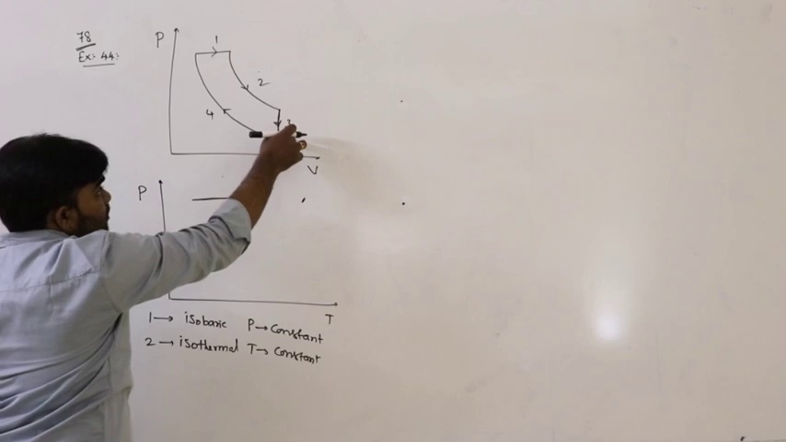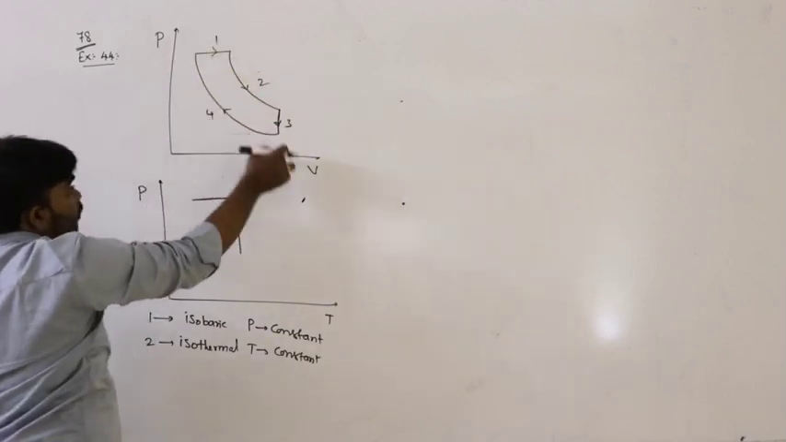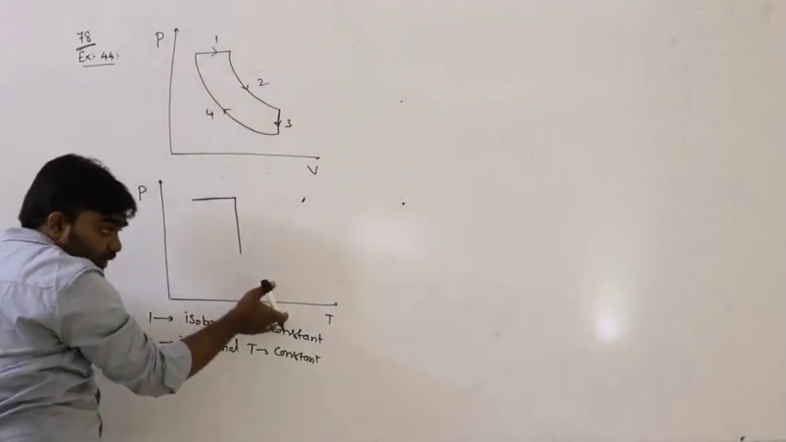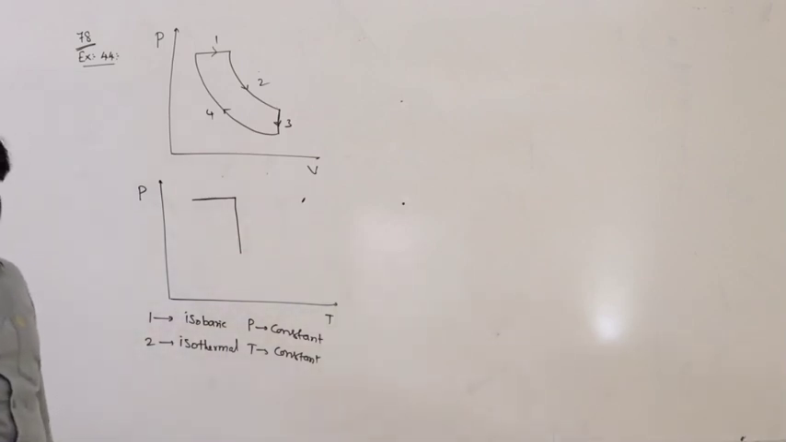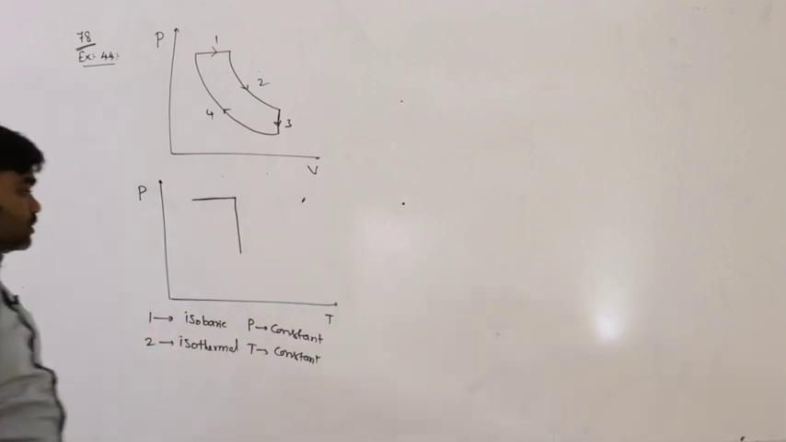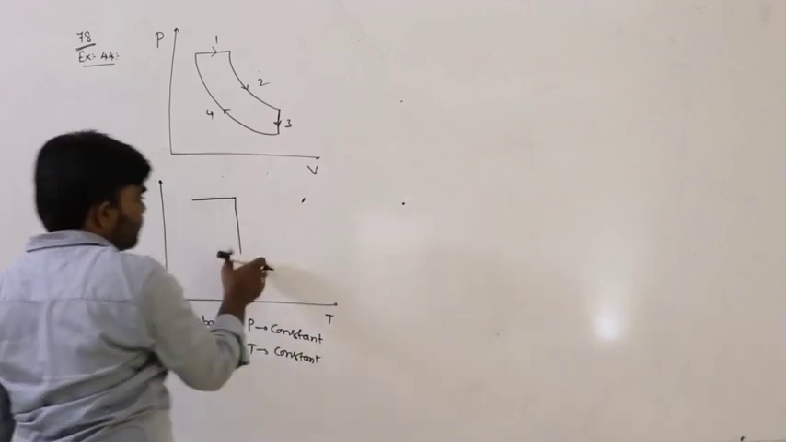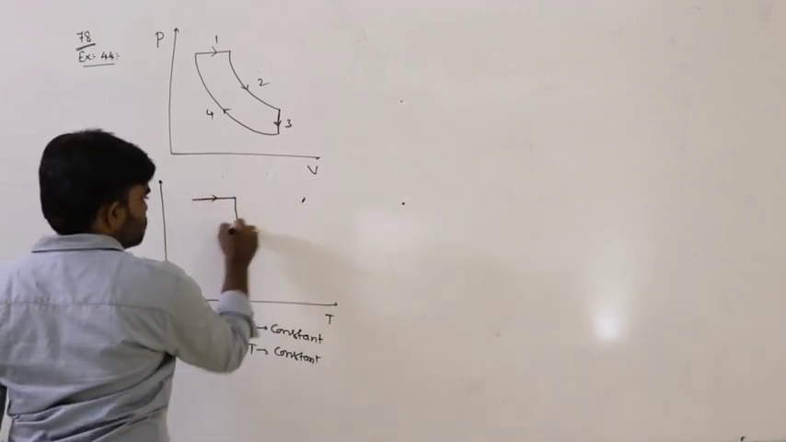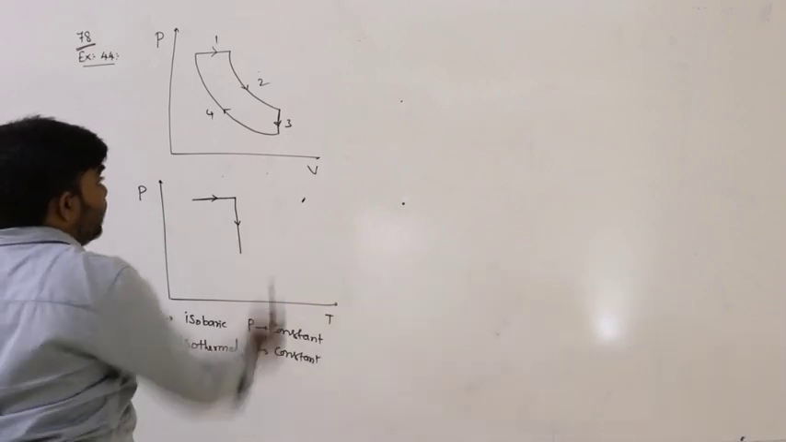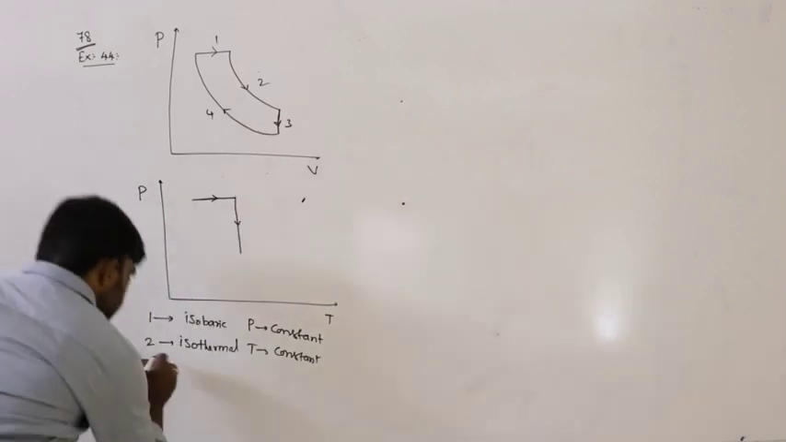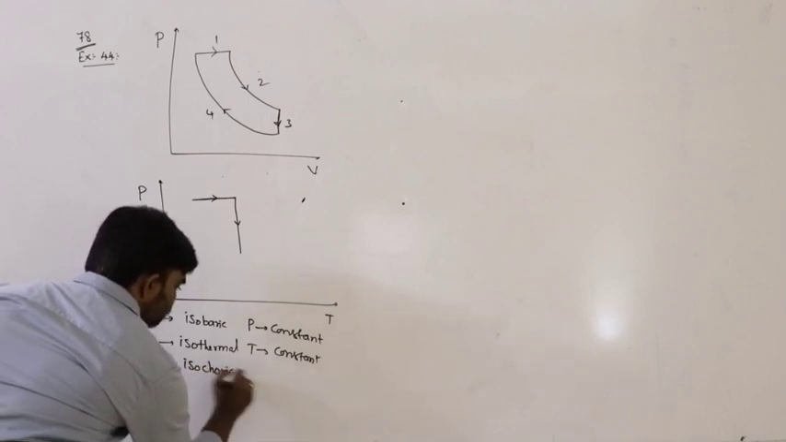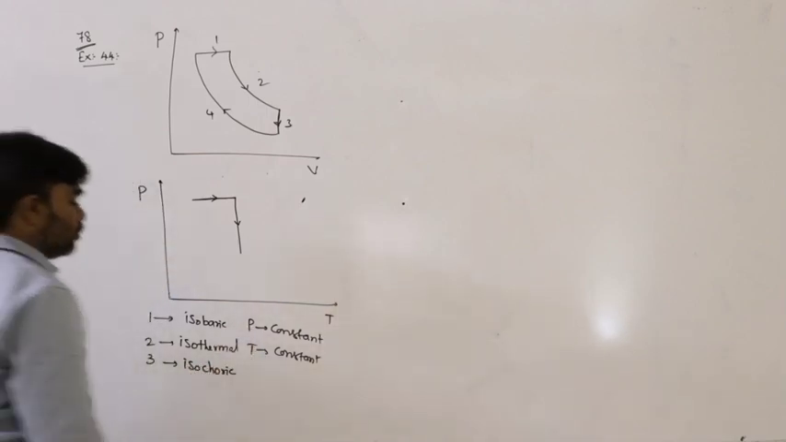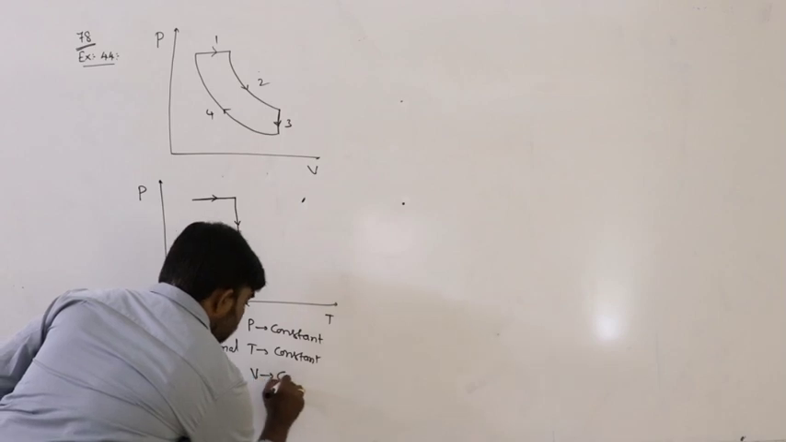If the temperature remains constant, we draw the graph between pressure and volume. But here we are representing the same graph in pressure and temperature. That's why we draw temperature remaining constant like this. The temperature of the system remains constant. Next, the third graph is isochoric. Isochoric means volume remains constant.